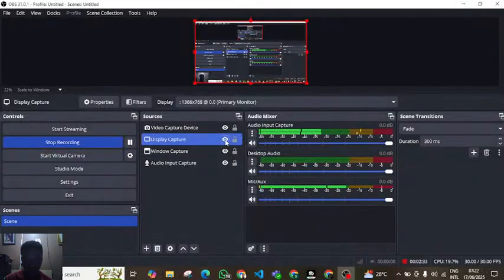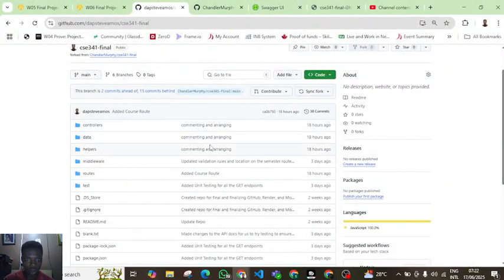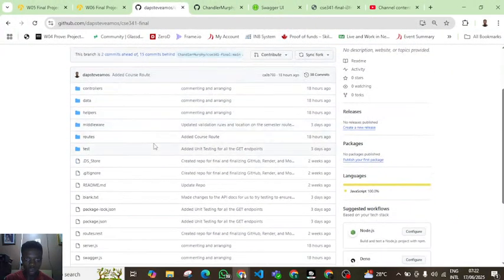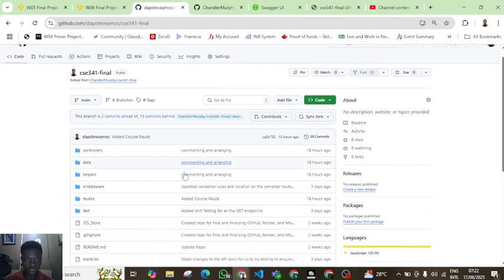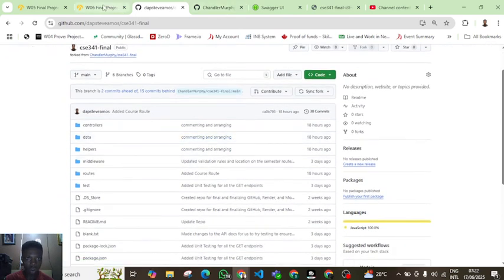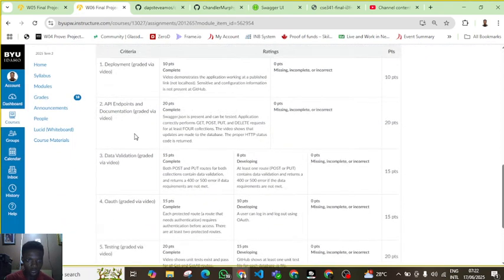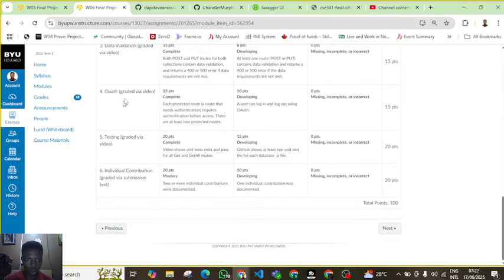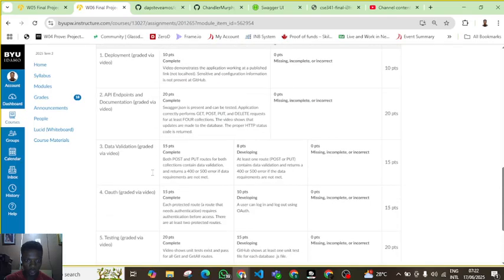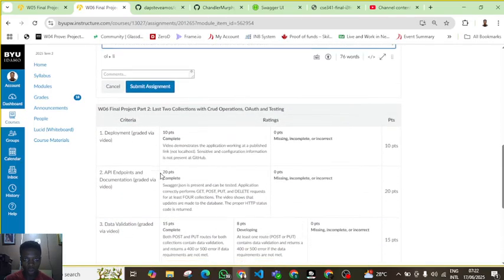For some reason my window is not showing, so I'm going to do my display instead. Okay, I'll display my full screen instead. You can see on this page, this was actually done by my team. Now if I go to the next criteria, that shows that endpoints work, data validation works, the video shows all tests and things are all working. So now I'm going to go and do the next.